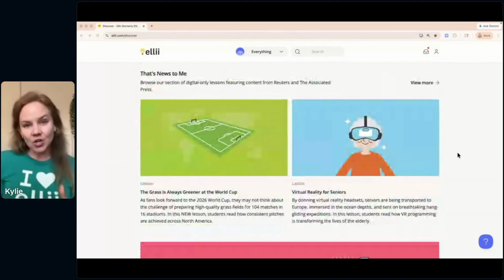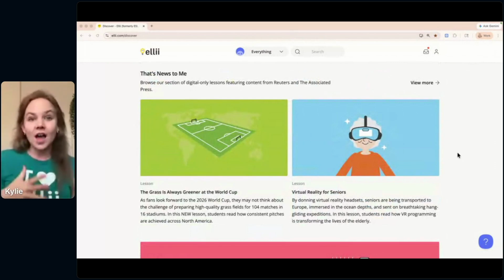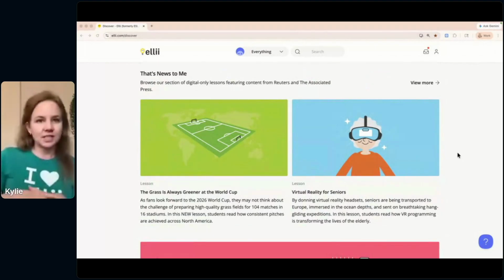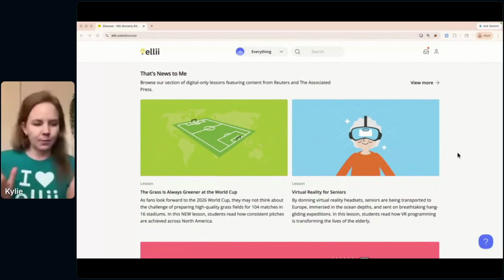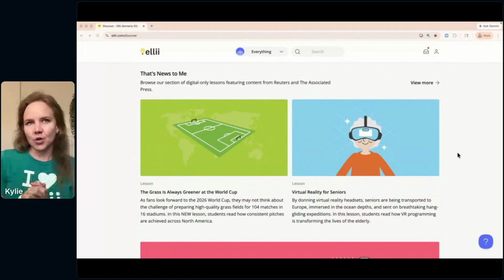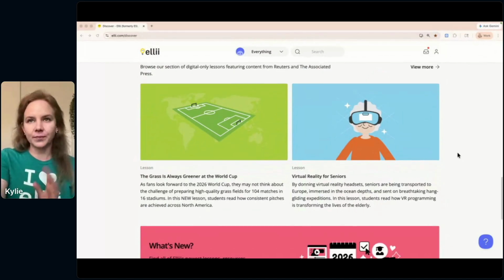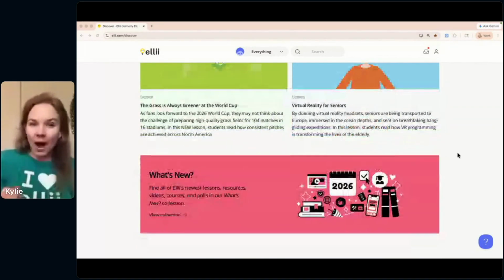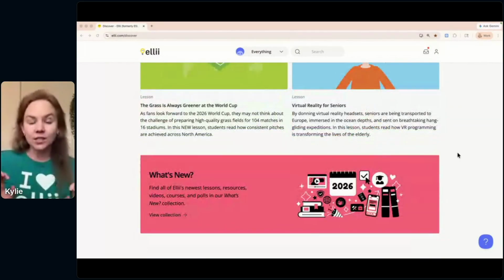So we have a partnership here at Ellii with Reuters, and they give us permission to adapt some of their news articles and pair them with a lesson for English language learners. And in many cases, we have these lessons in multiple levels. So it's a great way to differentiate. And the topics span worldwide topics, and news from all over the world. And so sometimes we showcase some of the latest here on our platform, on our Discover page. And down at the bottom is where you're going to see something called the What's New banner.